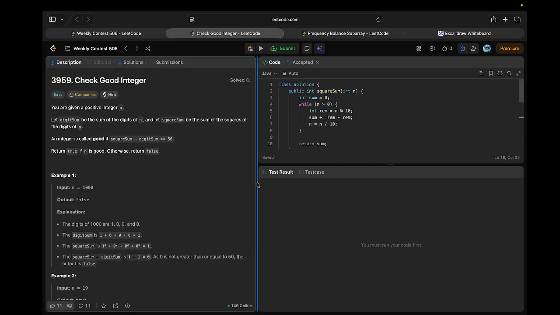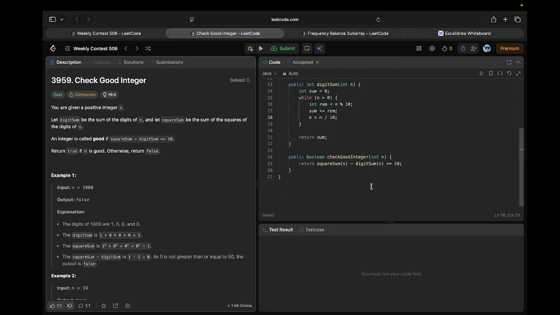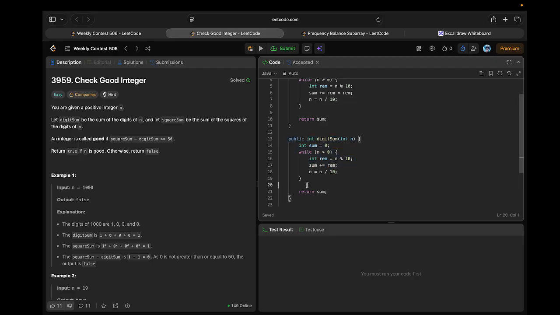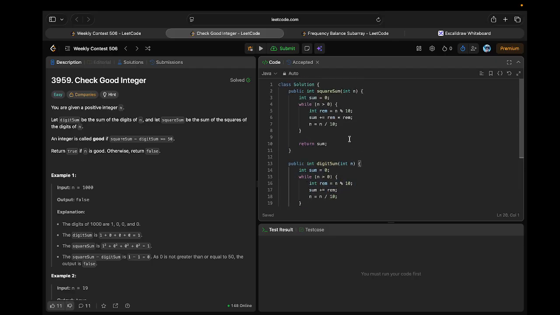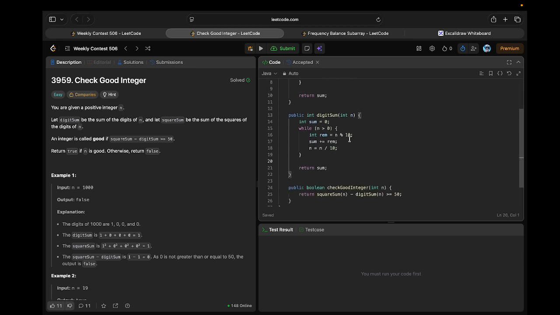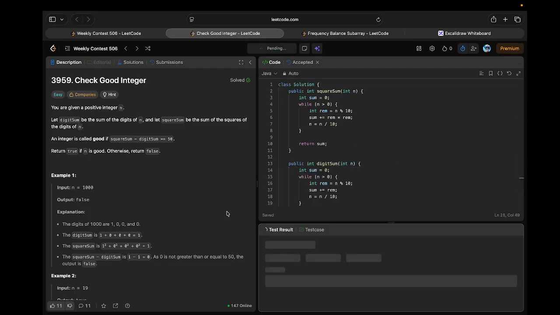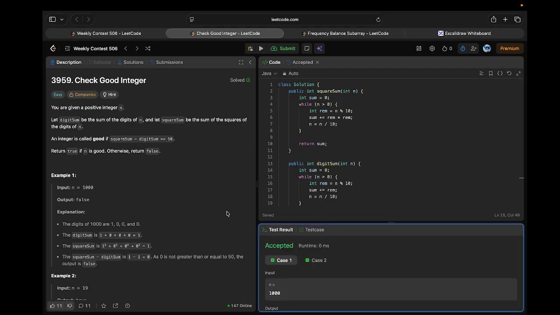So this is what we have done here. I have just created two functions. The first function calculates the square sum, and the second function calculates the digit sum. The code is quite simple. I could also write it in a single function by passing another flag, but I have written two different functions for better understanding. I just call these functions and return whether they satisfy the condition or not. So this is the first problem, which is quite easy, I guess. Most of the time the contest's first question is pretty easy.